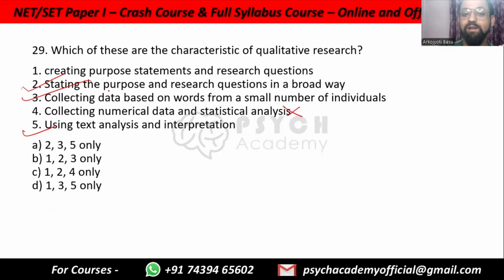Technically, qualitative research does have purpose statements and research questions, because even if you are doing it in a broad way, you are still doing it. But since we cannot choose four options, we have to remove at least one. So option 1 has to get removed. 2, 3 and 5. So option A, 2, 3 and 5.